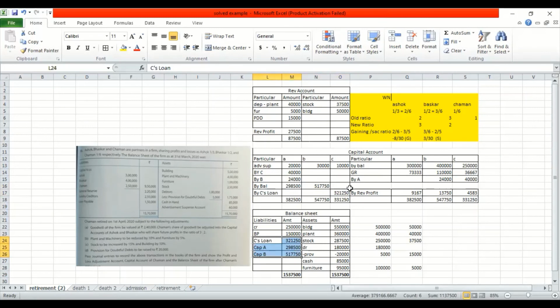At times, instead of C's loan, they might say that C has been paid by bills payable. So instead of C's loan, write bills payable over here. Whatever the sum asks you to do, do exactly like that. There is nothing different. It's only that the title will change, from C's loan, it might be bills payable. At times they will say that 50% is paid by cash. So take 50% of this amount by cash and the remaining by loan. And when you say by cash, you have to reduce that from the cash.